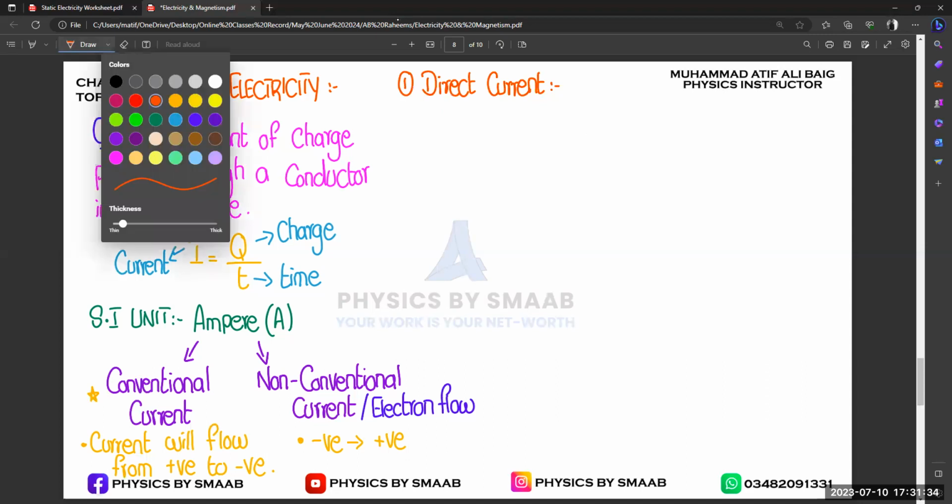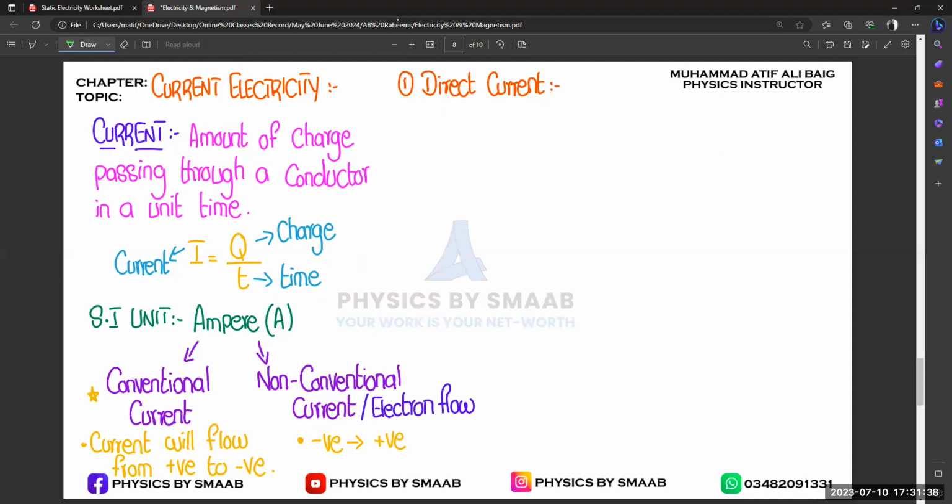So basically for direct current, we just simply write it as the flow of current.